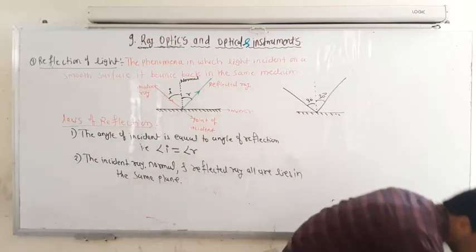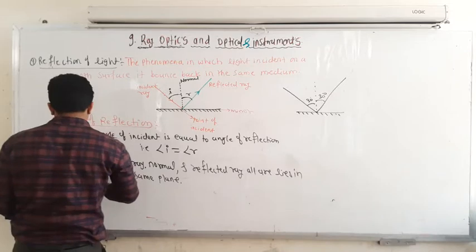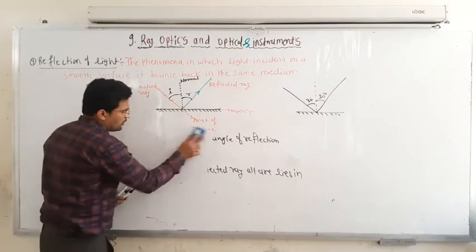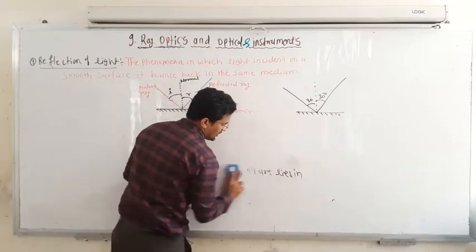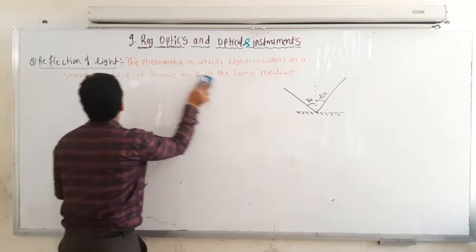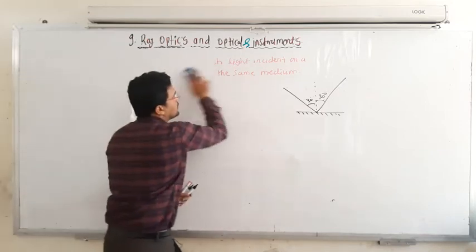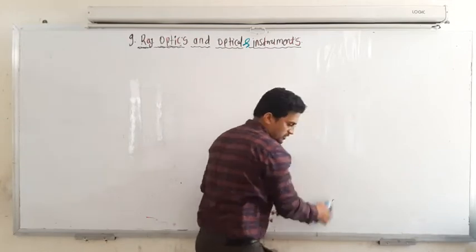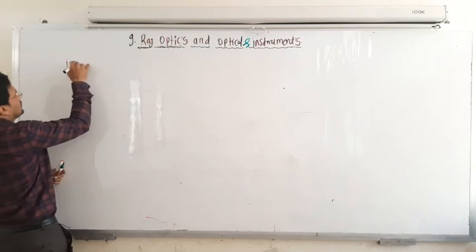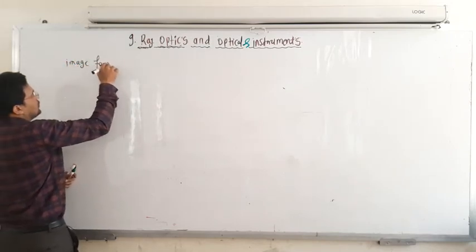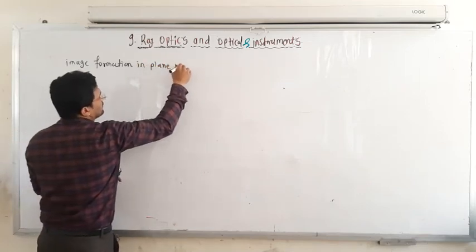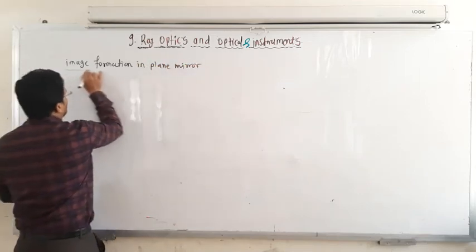So next we move towards image formation in a plane mirror. That means when you look into a plane mirror, you see yourself, or your image appears. But how is this image formed? So the next concept is image formation in the plane mirror.